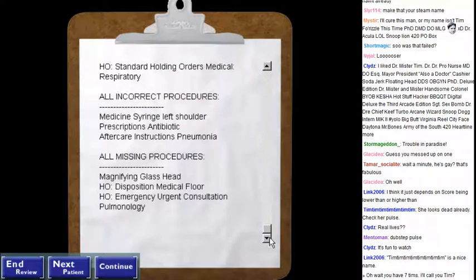What did I not do? I forgot to use the magnifying glass. She could have died.